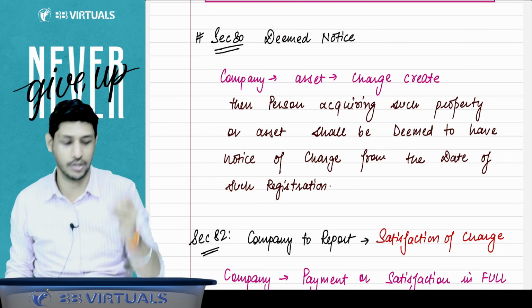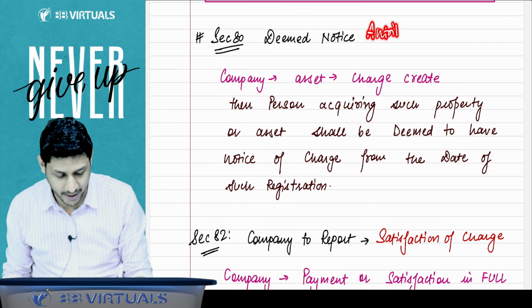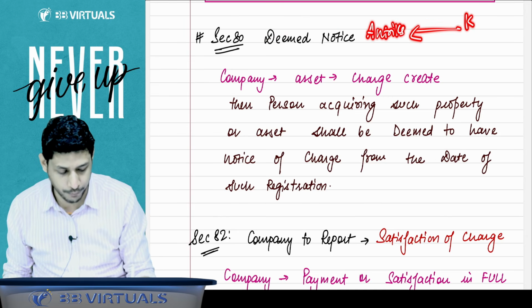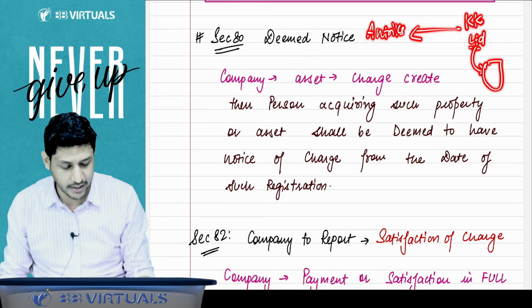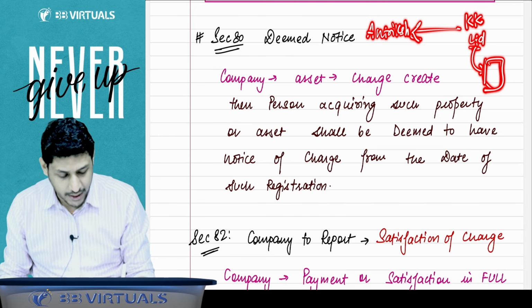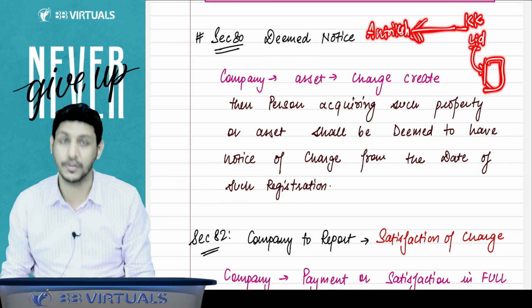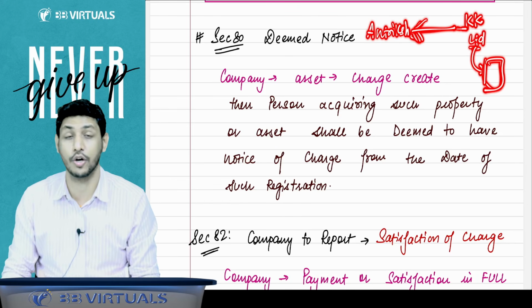Let me tell you that question also. For example, Mr. Antriksh is a person, and Antriksh purchased a property from a company, let's say KK Limited, and KK Limited had already created the charge on that asset. But Antriksh was not aware whether the charge had been created or not.